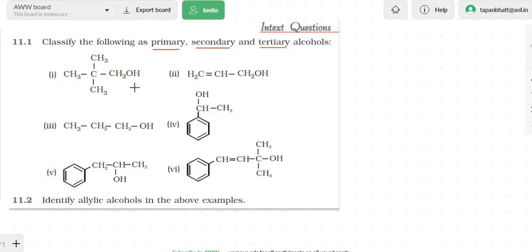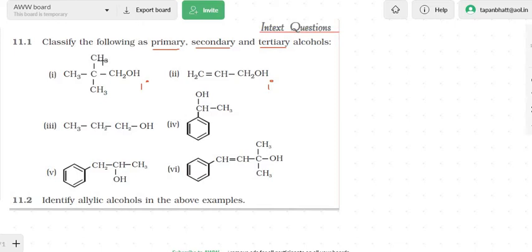So the first one, this is primary alcohol. The second, it is again a primary alcohol. Now you must be having a question: how do we decide that this is a primary and this is again a primary?